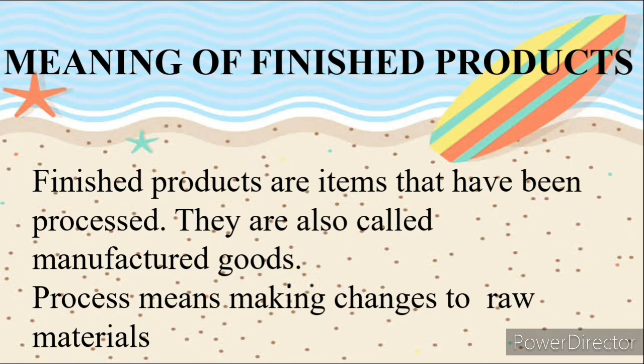Finished products are items that have been processed, and they are also called manufactured goods.